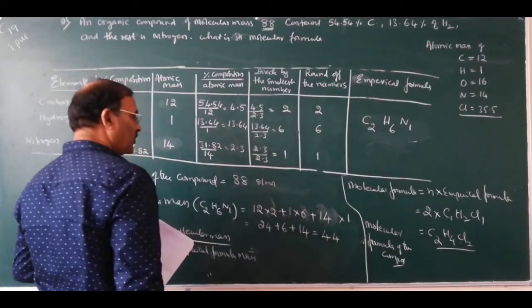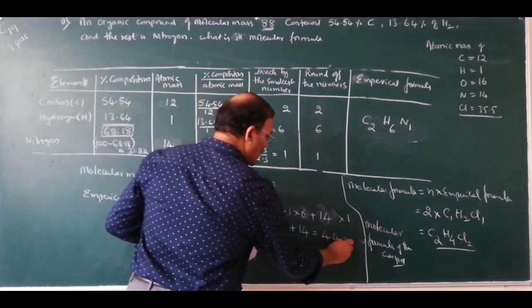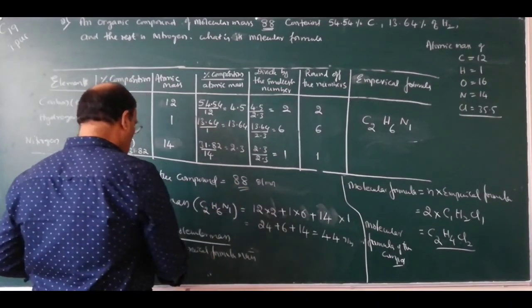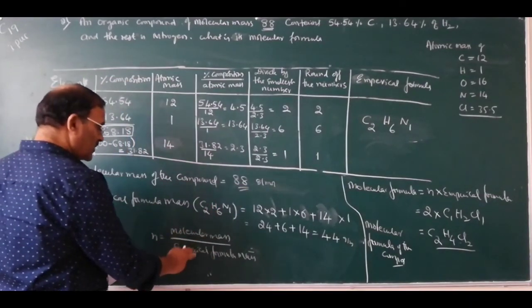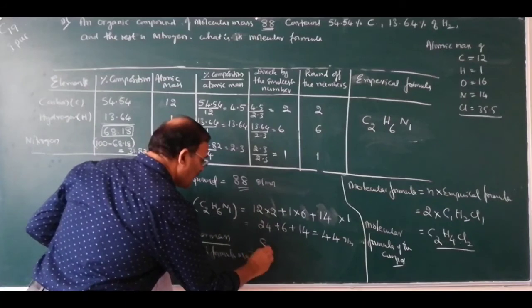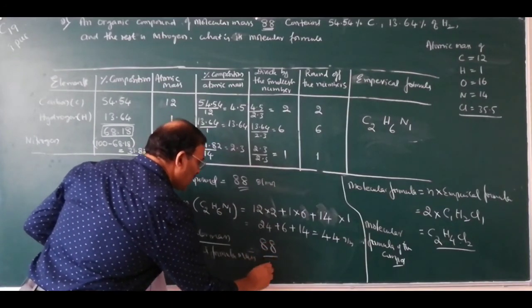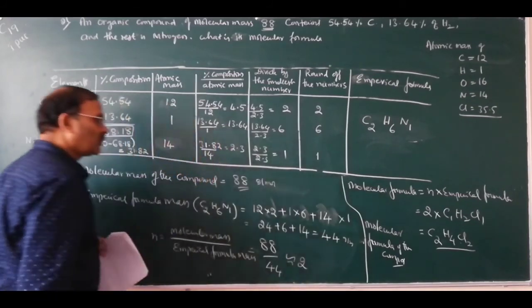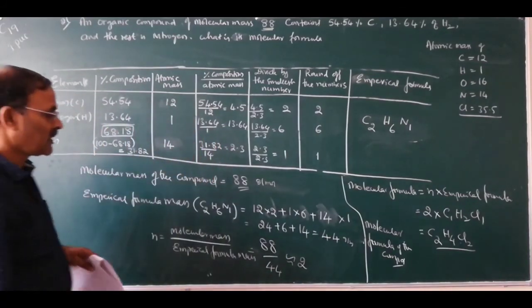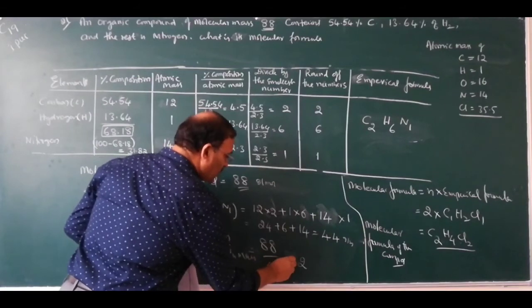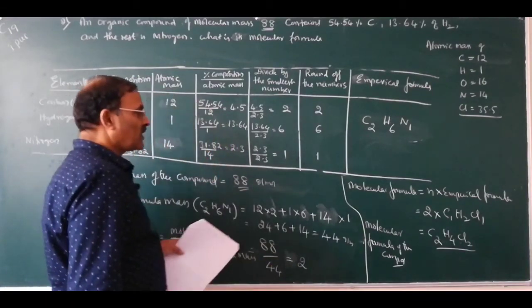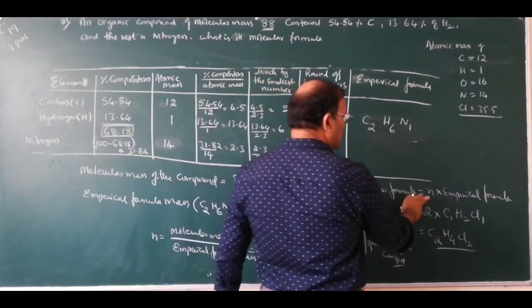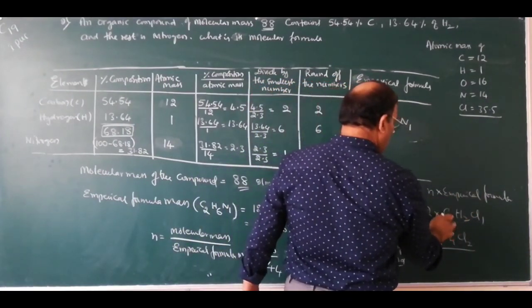What is 44? This is the empirical formula mass and this one is the molecular mass. N equals molecular mass divided by empirical formula mass. This is 88 divided by 44, which equals 2. Then what is the molecular formula? Molecular formula equals N into empirical formula.